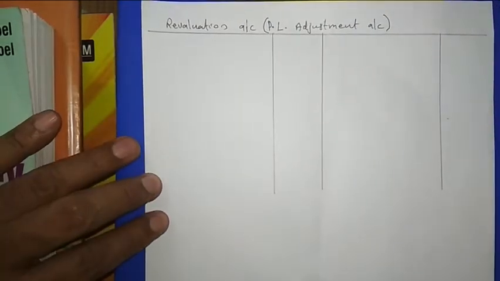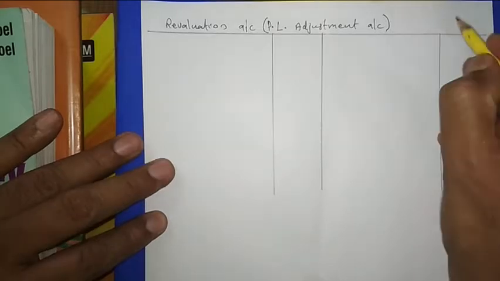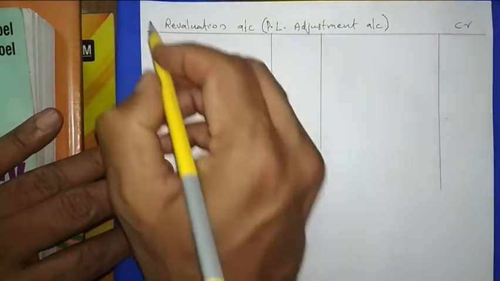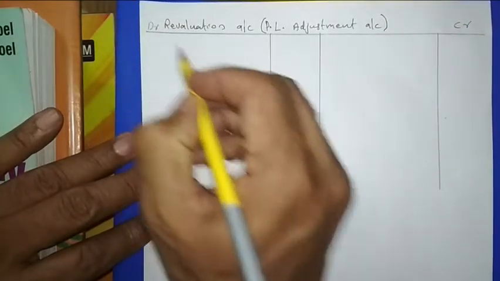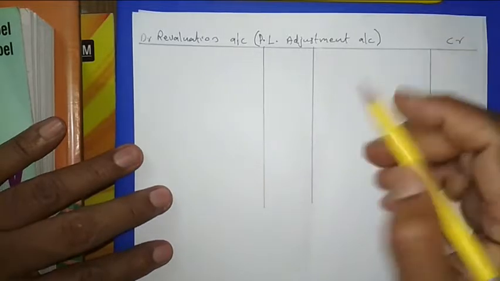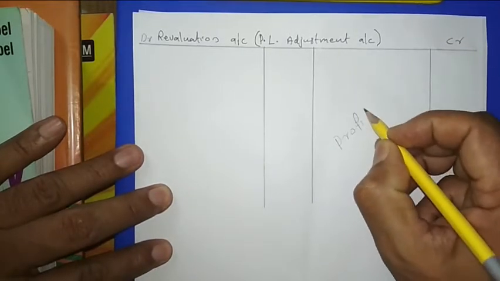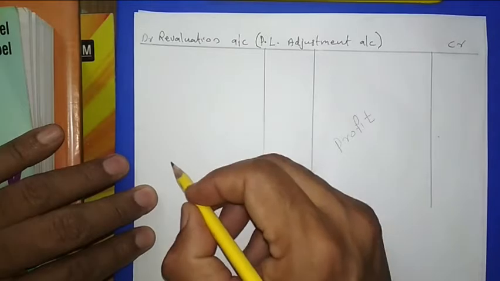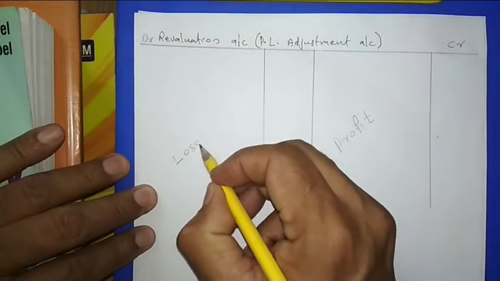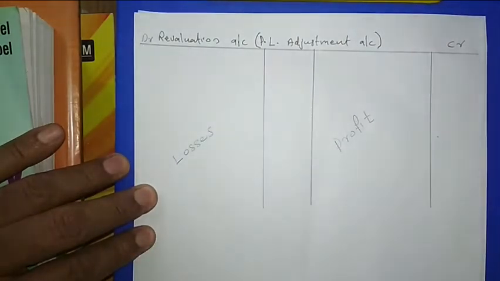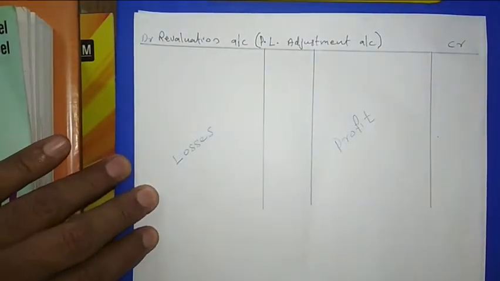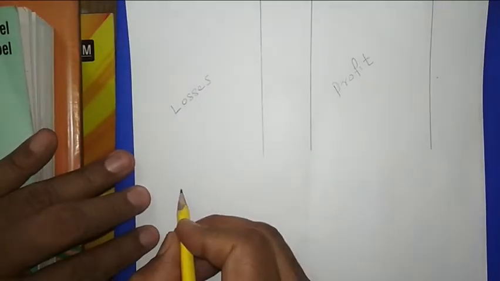This is the credit side and this is the debit side. The credit side we use to show the profit, and this right side, the debit side, we use to show the losses.